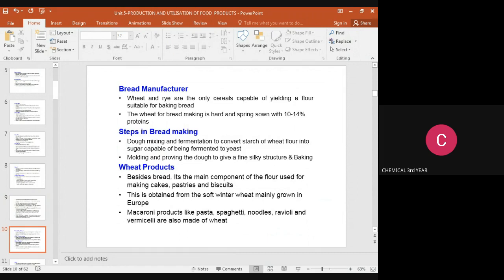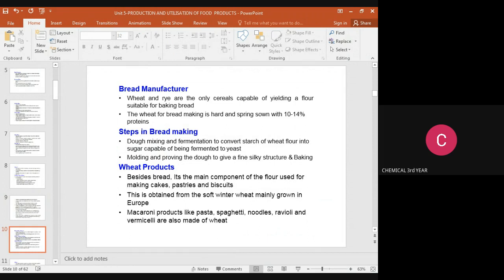Then the wheat is used for the bread manufacturing process. Wheat and rye are the only cereals capable of yielding flour suitable for baking bread. The wheat for bread making is hard and spring sown, with 10 to 14 percent protein. Steps in bread making: dough mixing and fermentation, to convert the starch of wheat flour into sugar.